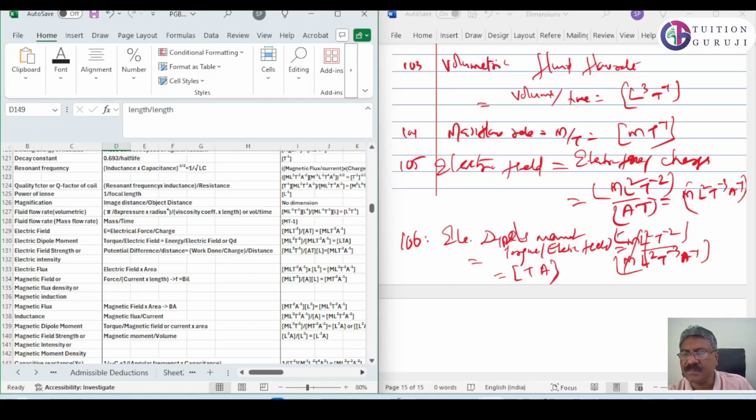Then electric field is M L square T raised to minus 3 A raised to minus 1.